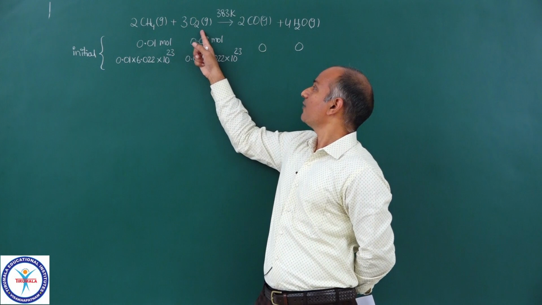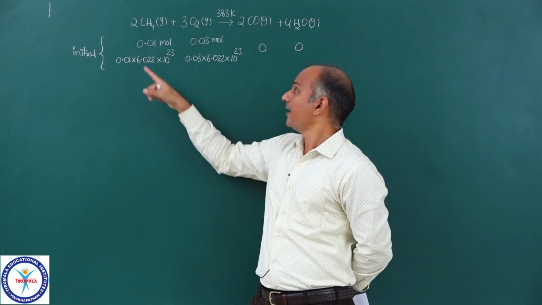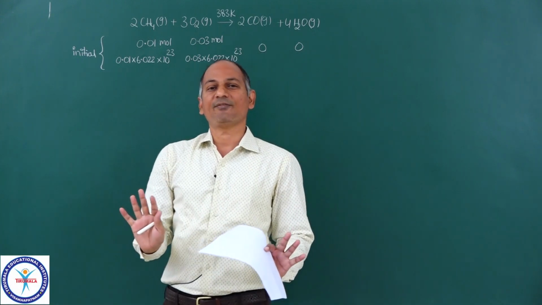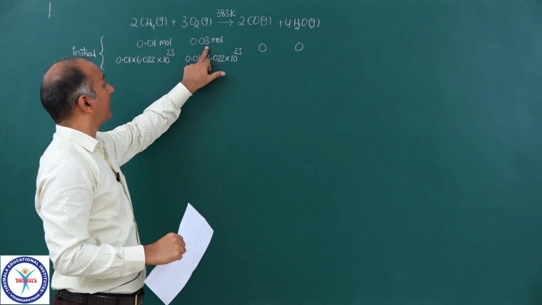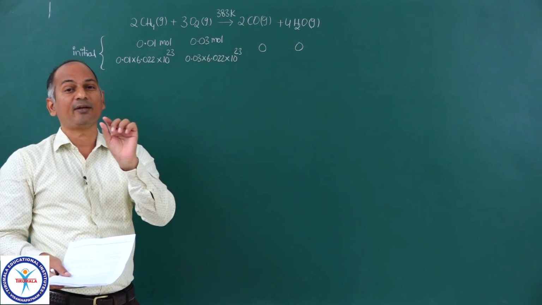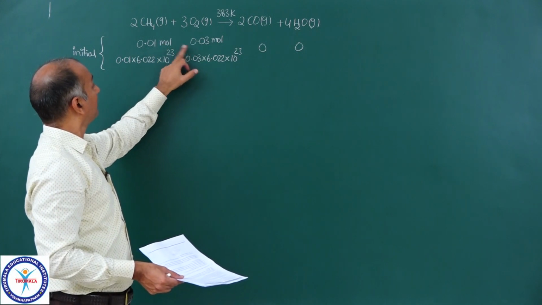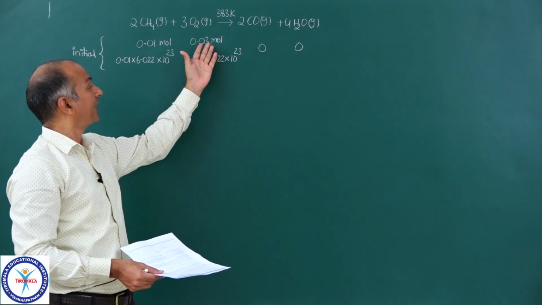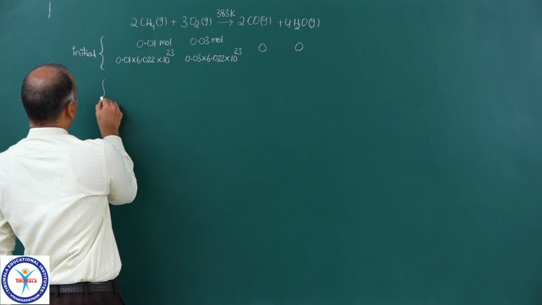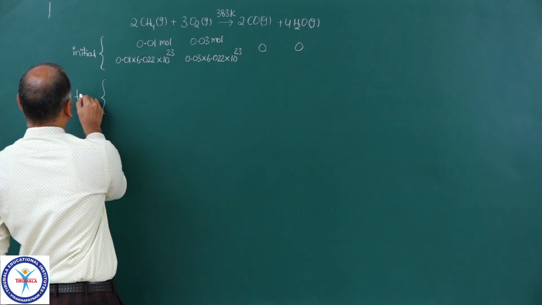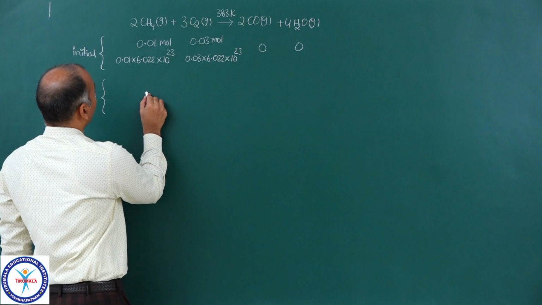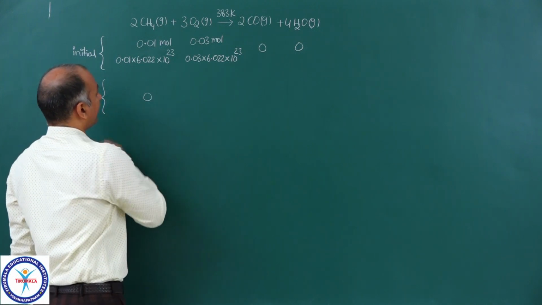So some amount of oxygen will be left behind, and methane will be completely reacted. No amount of methane is left, but oxygen is left because we have taken more than the required amount. The required amount is only 1.5 times the amount of methane, but you have taken more than that. So we can say the final amounts after the reaction: the amount of methane left behind is 0.